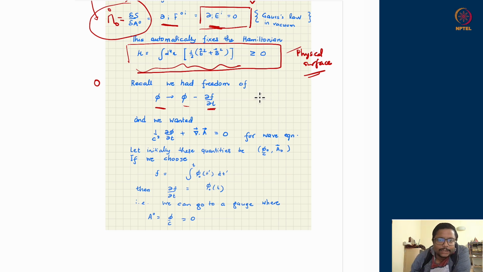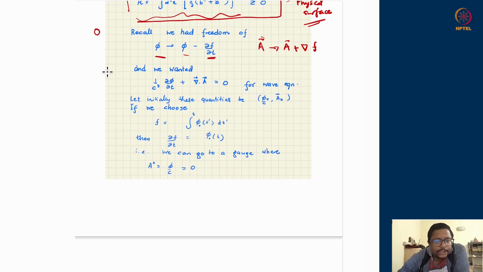And also under that, we had realized that A can be shifted to A plus the gradient of f. So under this gradient of f and temporal derivative of f, the A0 component and A1, A2, A3 components can be shifted by choosing any arbitrary function f. The electrodynamic structure does not change under this selection of f.